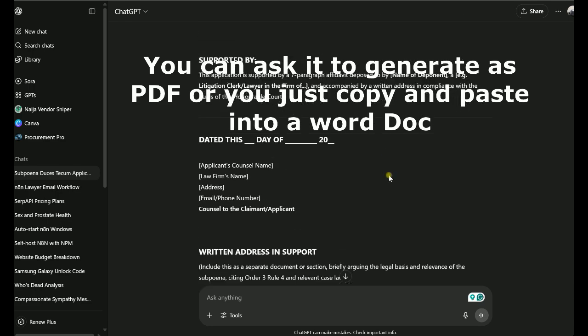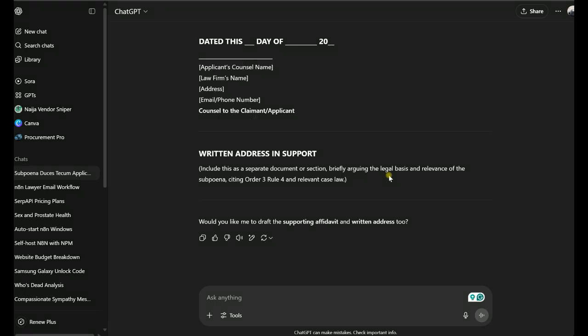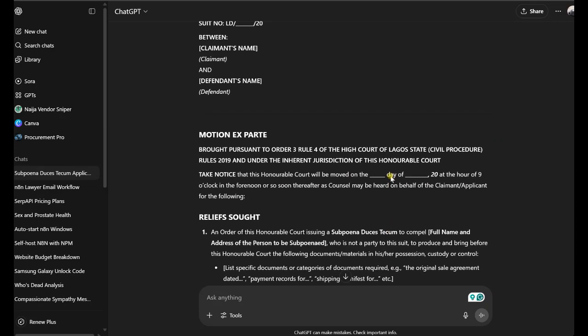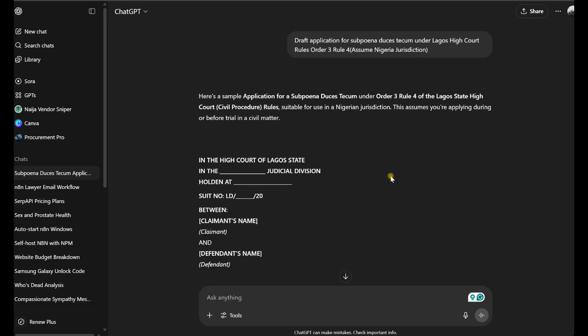See, it's generated within seconds, what should normally take you probably hours. And you can see that even the AI is asking if you would like it to draft the supporting affidavit and written address for this document. So it's fantastic for legal students and those in the legal profession. That's what technology is supposed to help us do, make the turnaround time for doing anything quicker.